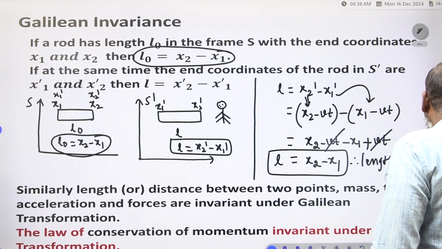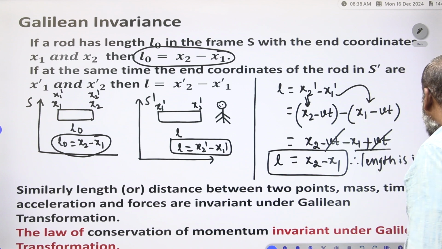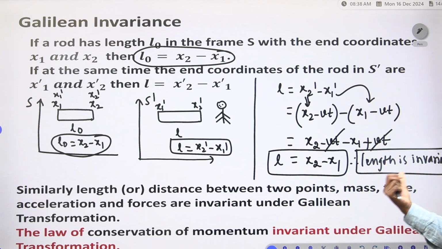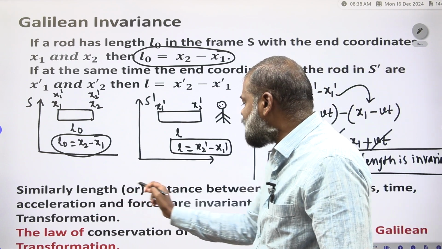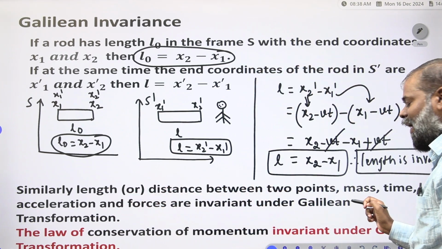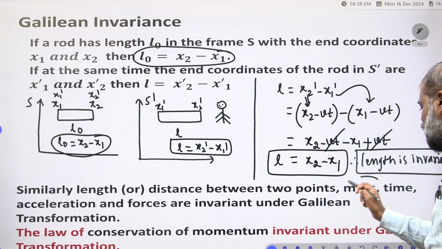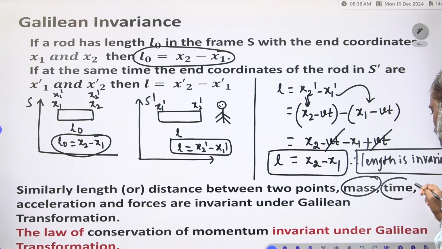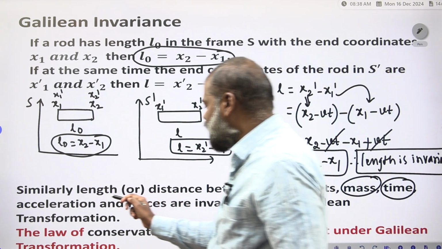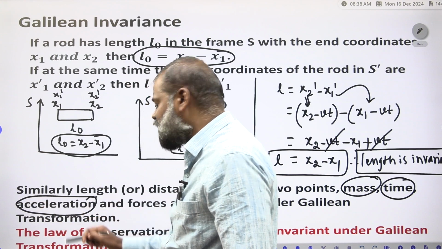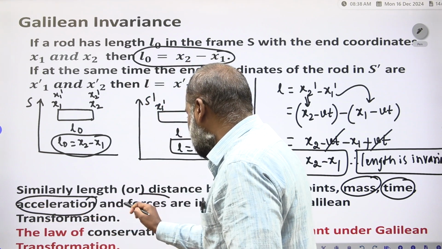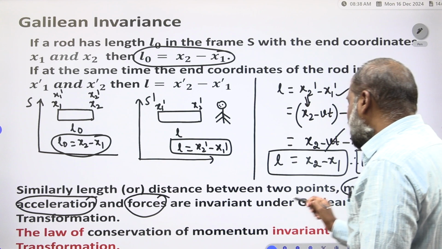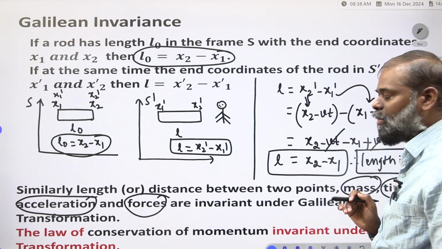Not only length or distance between 2 points, but also mass, time, acceleration, which we discussed before, and forces are invariant under the Galilean transformation.